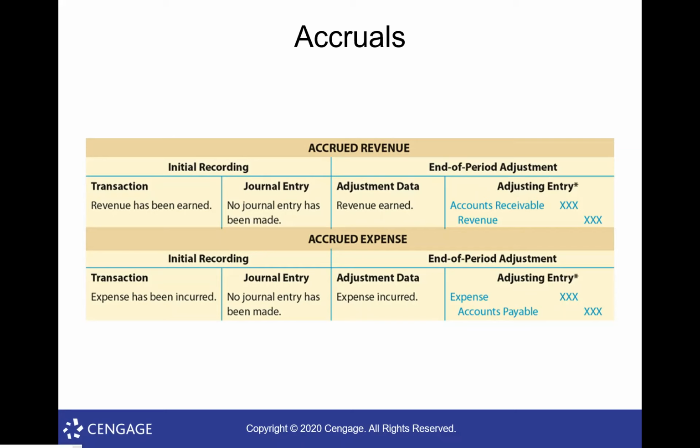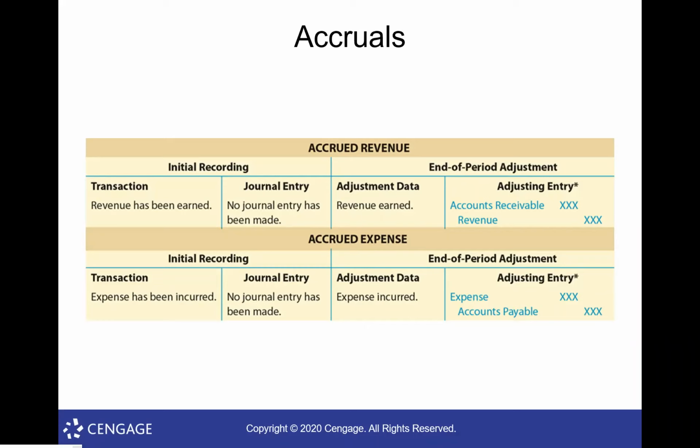Okay. So remember, we work in periods of time. Accounting is periodic. So in order for me to have the correct revenue showing on my income statement at the end of the month, and the correct assets and liabilities and equity, I need to go ahead and record anything I've earned during the month at the end of the month if I haven't yet recorded it. So if I did work for you all month and I don't record that, then my numbers are going to be off, right? I'm not going to show all the revenue I've earned. Or if I've incurred expenses all month but haven't recorded those.